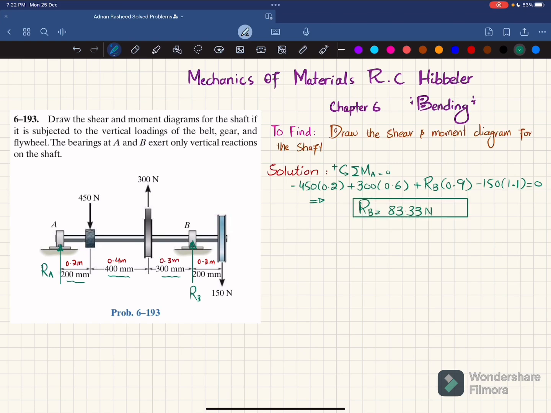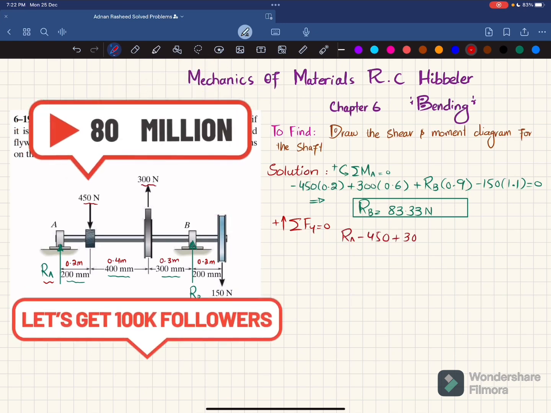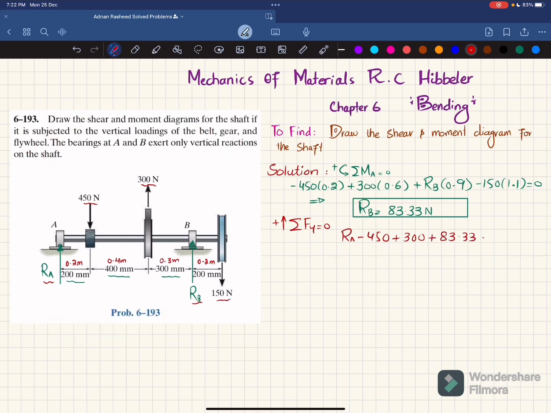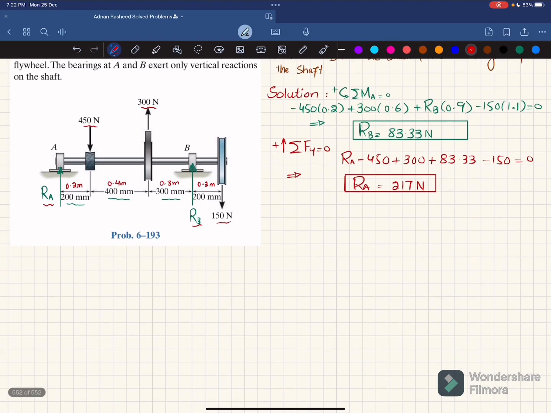Now we will find this RA by using the equation of equilibrium: the sum of all forces in the y direction must be equal to 0, and upward force is taken as positive. So RA is upward, this 450 is downward, so minus 450, plus this force is upward, so it will be positive, plus RB, which is 83.33 Newton, and minus 150 is equal to 0. When you solve this, you will get RA equal to 217 Newton. Now you have RA and RB, so we will draw the shear force and bending moment diagram.